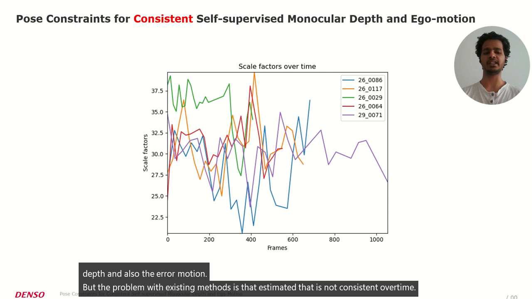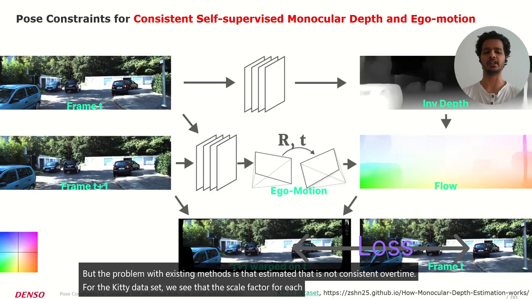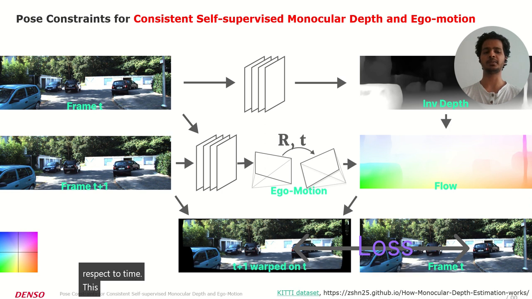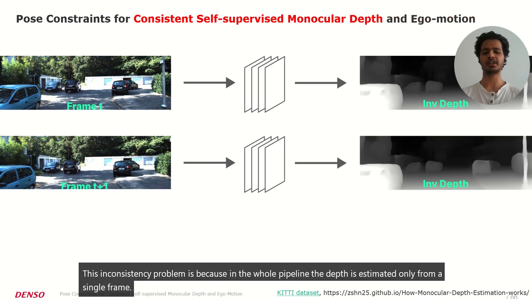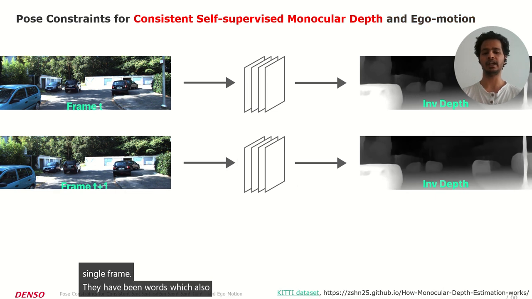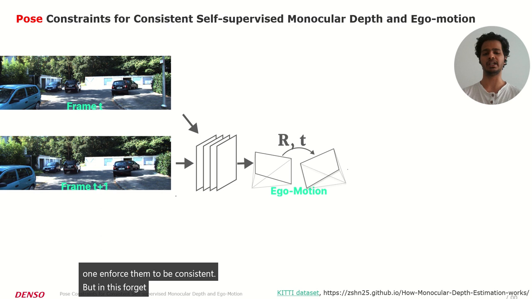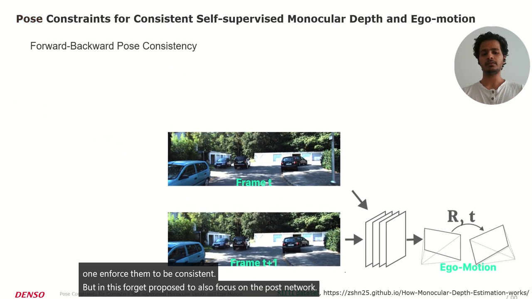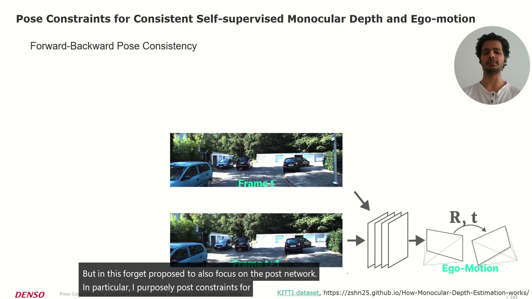For the KITTI dataset, we see that the scale factor for each sequence is highly varying with respect to time. This inconsistency problem is because in the whole pipeline, the depth is estimated only from a single frame. There have been works which also estimate depth at different frames, for example here t and t+1, and enforce them to be consistent. But in this work I propose to also focus on the pose network. In particular, I propose three pose constraints for self-supervised monocular depth and ego motion.